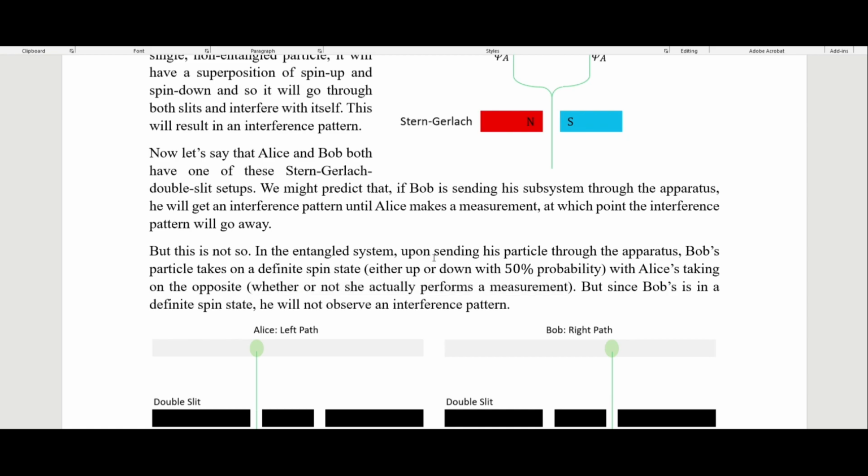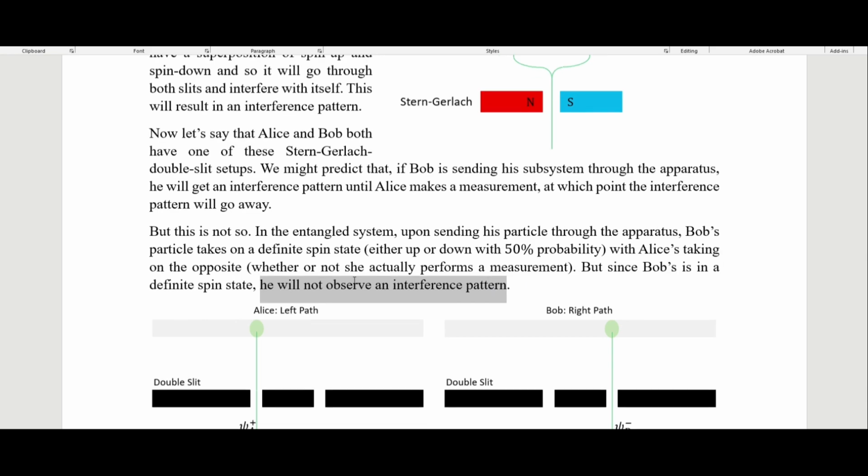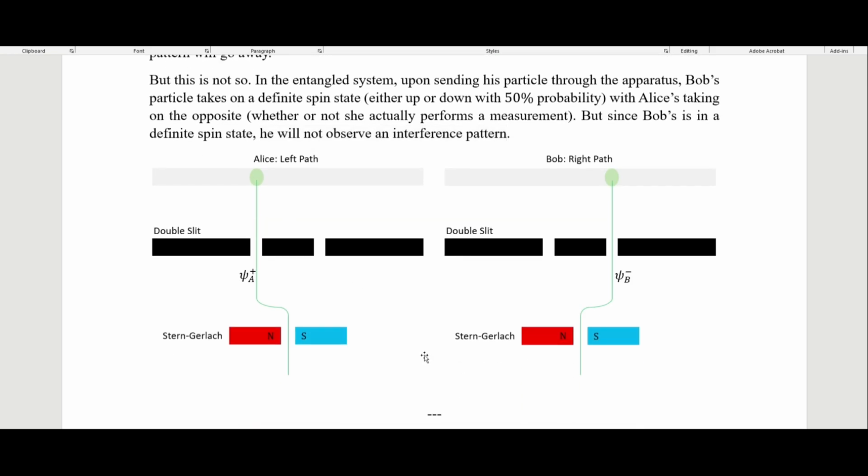So it doesn't matter if Alice is actually performing a measurement or not, Bob's will take on a definite state and it will be opposite hers. And so since Bob's is in a definite spin state, he will not observe an interference pattern, whether or not Alice is actually performing a measurement.